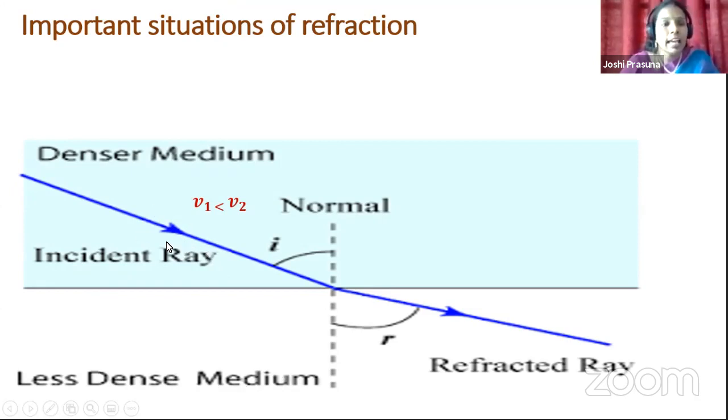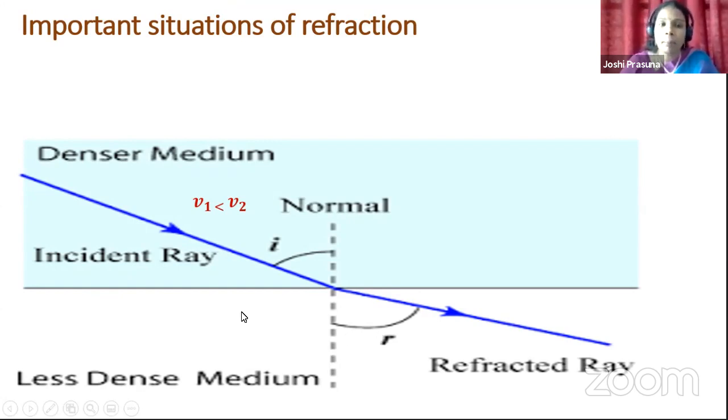Children, here I'll give you an example or a trick to remember why the speed of light is less in denser medium. Suppose you are on a traffic road where more vehicles are on the road. What will be the speed of your vehicle? Will it be faster? Will you be faster? No, your speed will be less when you are on the traffic road, isn't it? Suppose you don't have any traffic. That means very few vehicles are moving on the road. What will be the speed of your vehicle? Automatically, the speed of your vehicle will increase, isn't it, children?